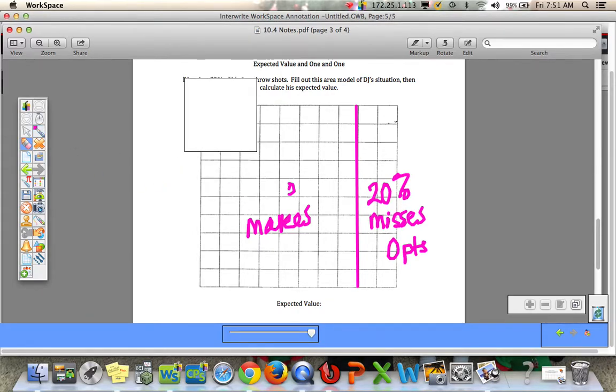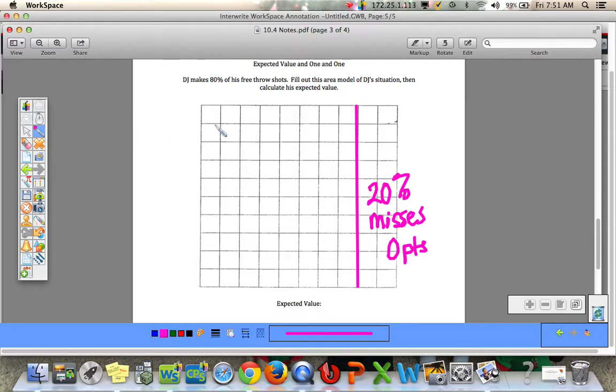And again, remember, he makes 80% of his shots. So I'm going to erase this, and we're going to take 80% of 80. And to do that, I'm just going to count 8. So here's 10 boxes, and I'm going to count 8 of them to account for 80% of 80. So 1, 2, 3, 4, 5, 6, 7, 8. Draw this line right here.